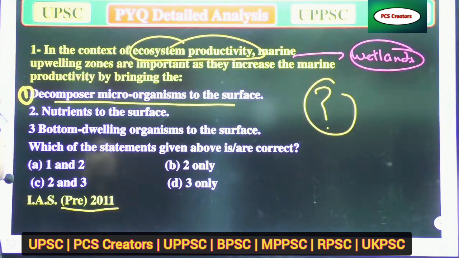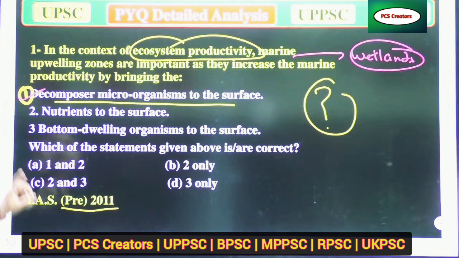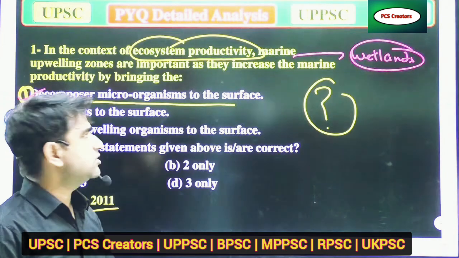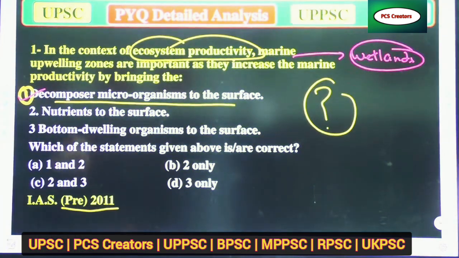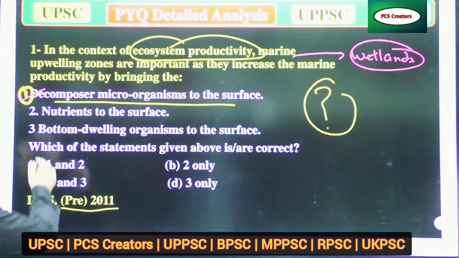Yeah, it's okay because decomposer microorganisms are there, so it could be true. Second, nutrients to the surface, and third, bottom-dwelling organisms to the surface. Which of the statements given above is correct? When we talk about ecosystem productivity, marine upwelling zones are important as they increase the marine productivity by bringing what to the surface? First, decomposer microorganisms: no, that's not true.